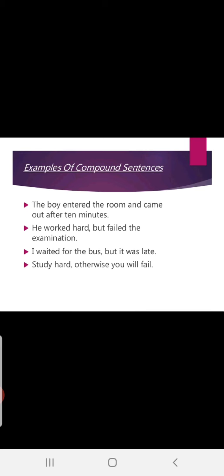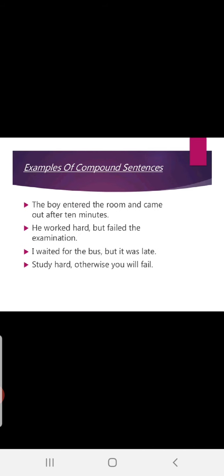Study hard means if you don't study; otherwise means if you don't do that. Study hard, otherwise, or let me take or here. You can use or also, or otherwise. They give the same meaning. I know otherwise is not in FANBOYS, but otherwise is also a conjunction. In place of otherwise you can use or. Study hard, otherwise you will fail. See, two main clauses came together with one conjunction to give you one compound sentence.